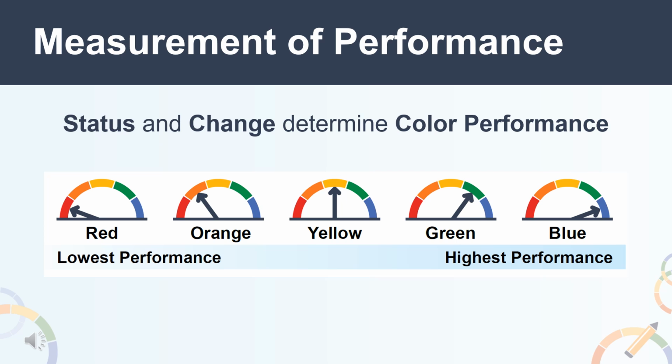Performance is indicated on the dashboard by a gauge with 5 segments of different colors. Each level displays an arrow pointing to one of the 5 colors. The colors range from red, which represents the lowest performance, to orange, yellow, green, and then to blue, which represents the highest performance.